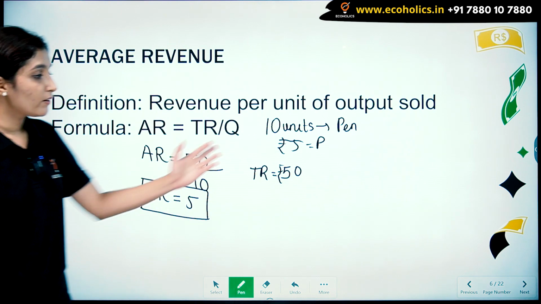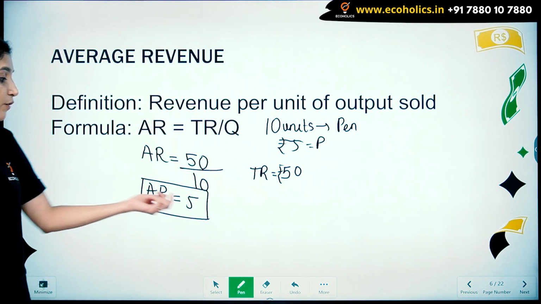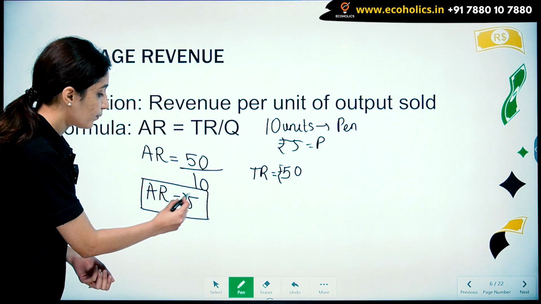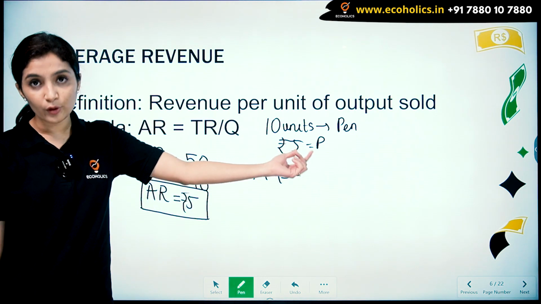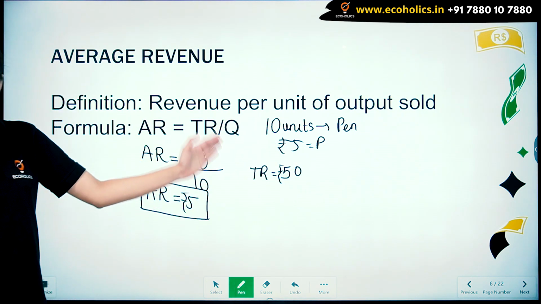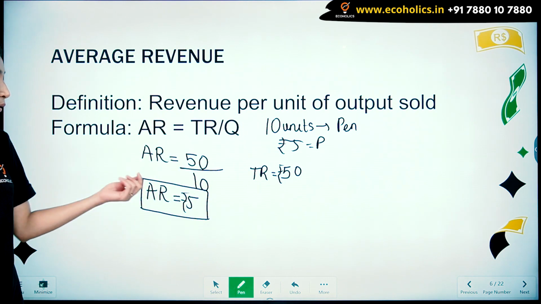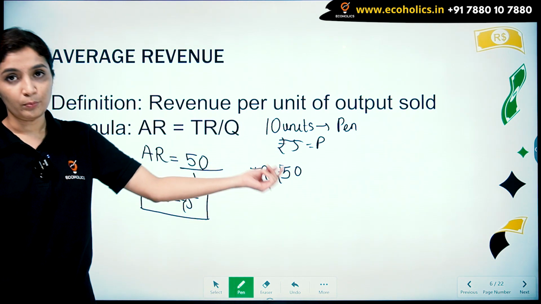Now, the interesting thing over here is that average revenue is equal to rupees 5 and the price is also equal to rupees 5. So later on in this video, we are going to see how AR is equal to P.